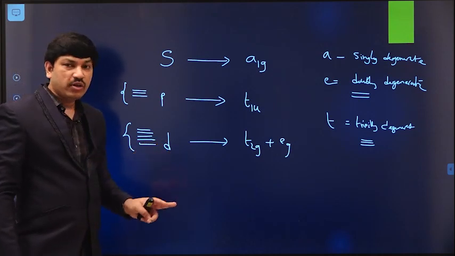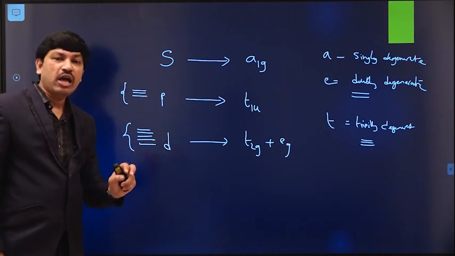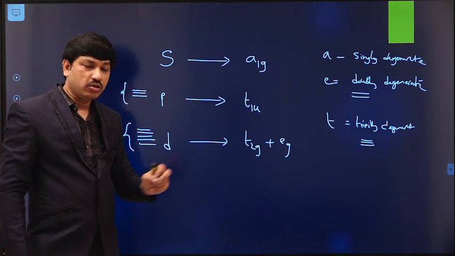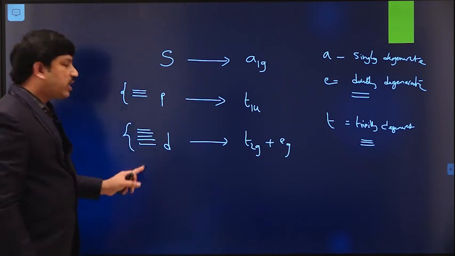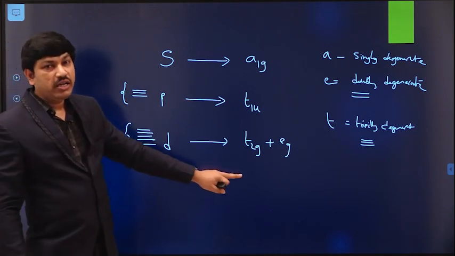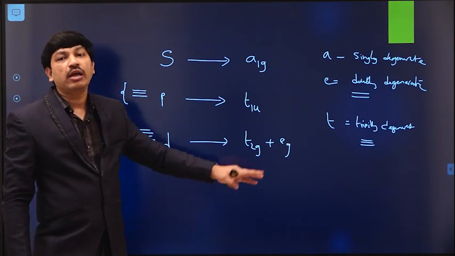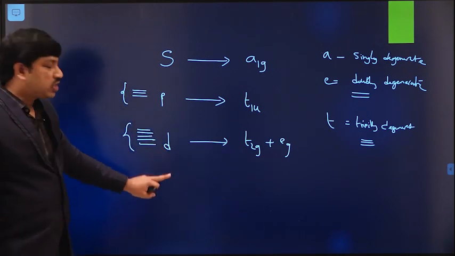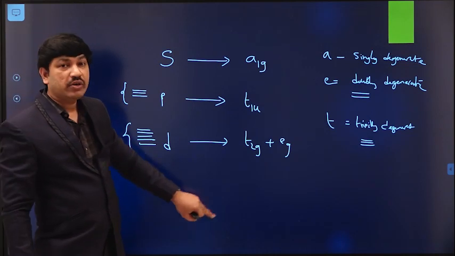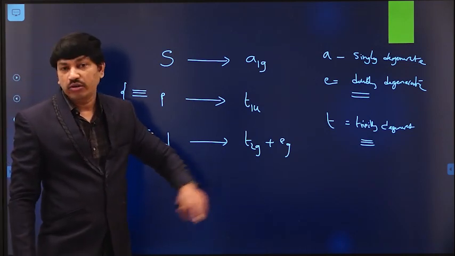The dxy, dyz, dxz orbitals have their lobes in between the axes, whereas dx square minus y square and dz square orbitals have their lobes along the axes.